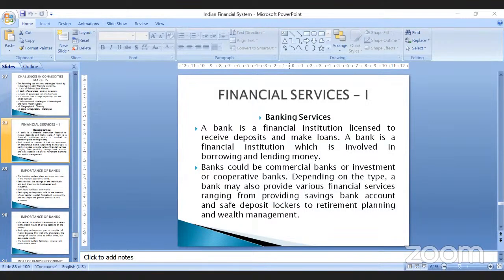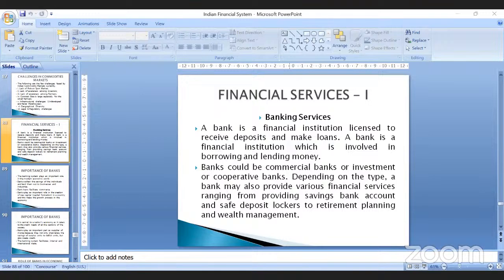Before going to what kind of services a bank provides, we need to first know what a bank is. A bank is a financial institution, or simply a financial intermediary, which acts as a party between lenders and borrowers. It is a licensed financial institution to receive deposits and to sanction loans or advances to people who need them. So a bank acts as an intermediary involved in borrowing and lending of money.